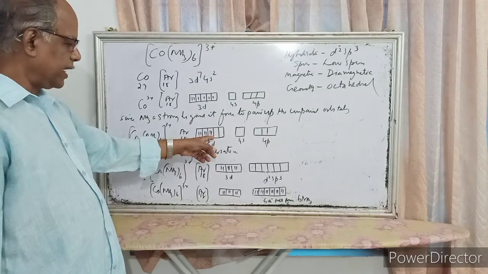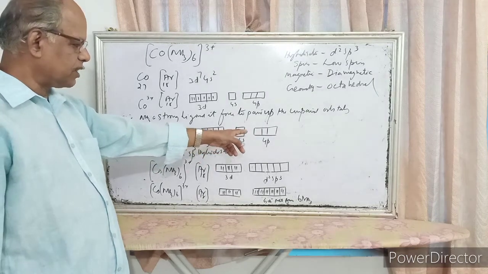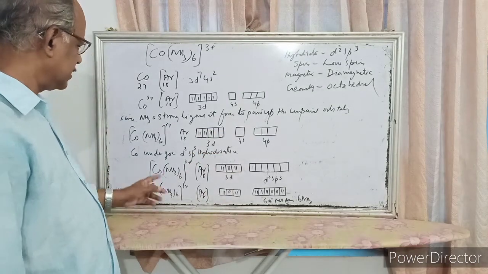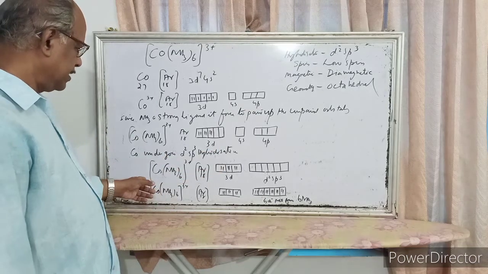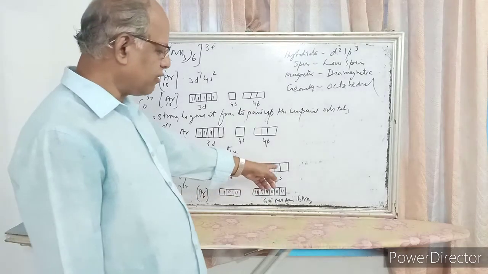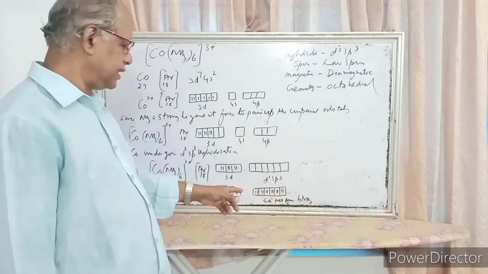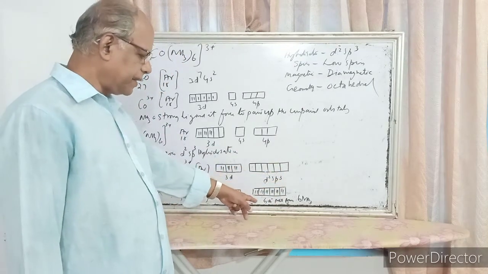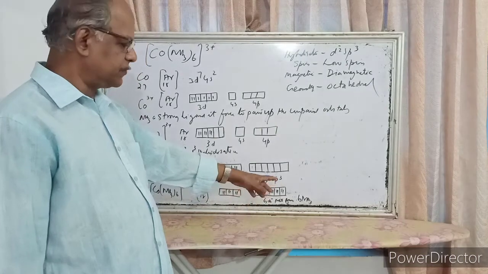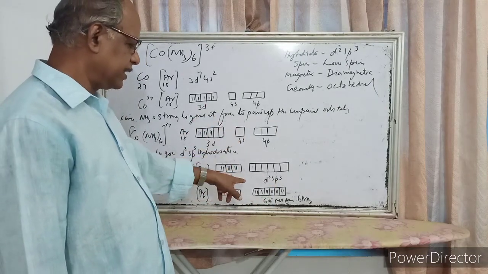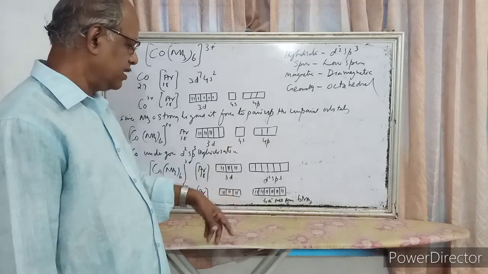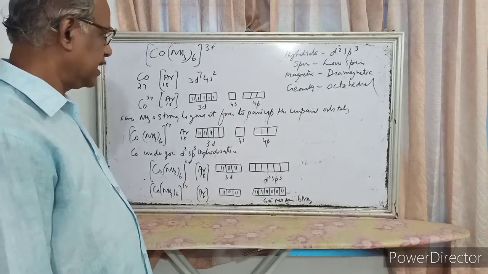Now there are 2 vacant d orbitals, 1 s orbital and 3 p orbitals. So cobalt undergoes d2sp3 hybridization. So it gives 6 vacant d2sp3 hybridized orbitals. That will be occupied by 6 electron pairs from 6 NH3, one electron pair from each ammonia. It gives 6 pairs of electrons from 6 NH3.